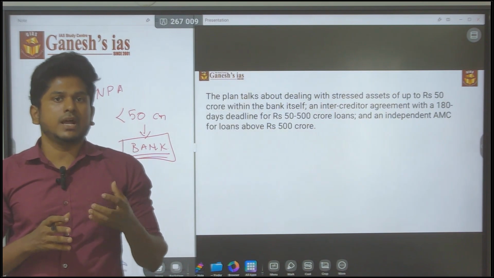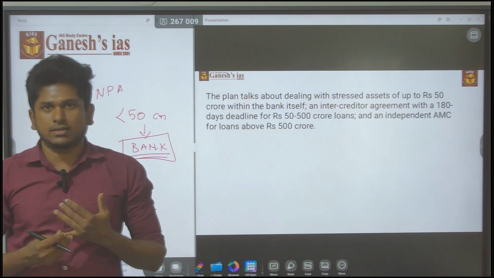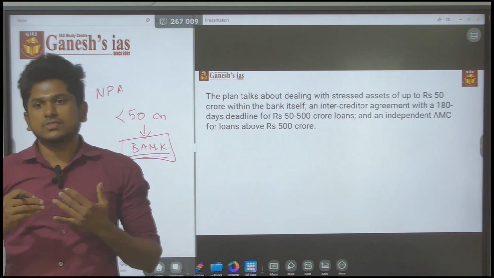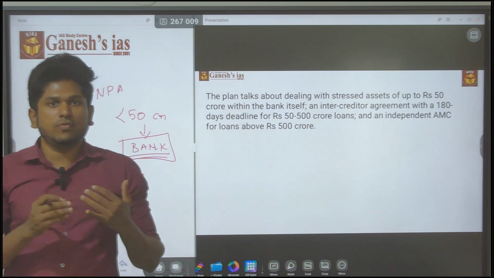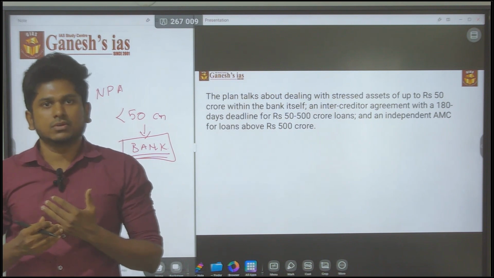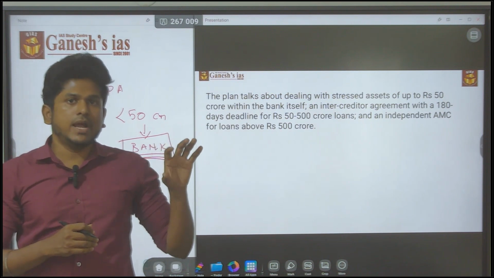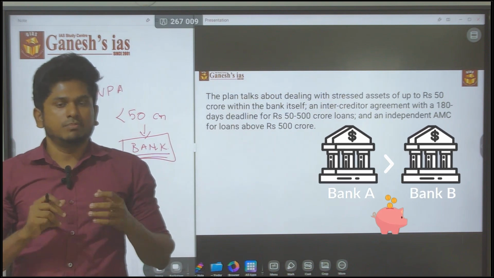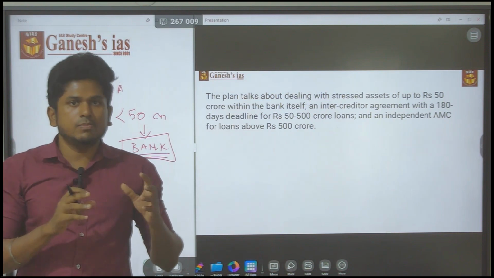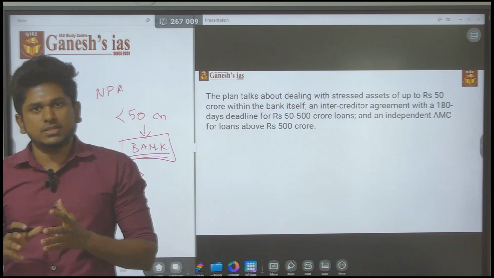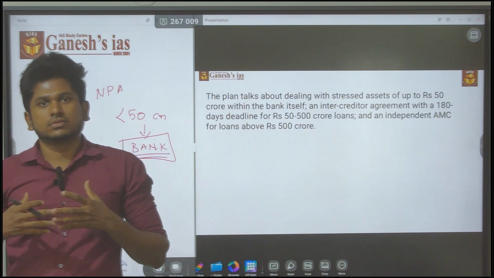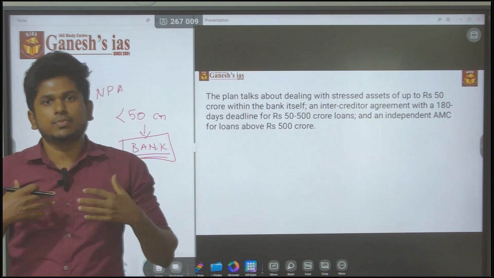The bank will first check my collateral, then discuss with some other banks and go for the lending. Bank A will give certain money, bank B will give certain money. Because if a single bank provides that much money, what if I become insolvent, a bankrupt person?